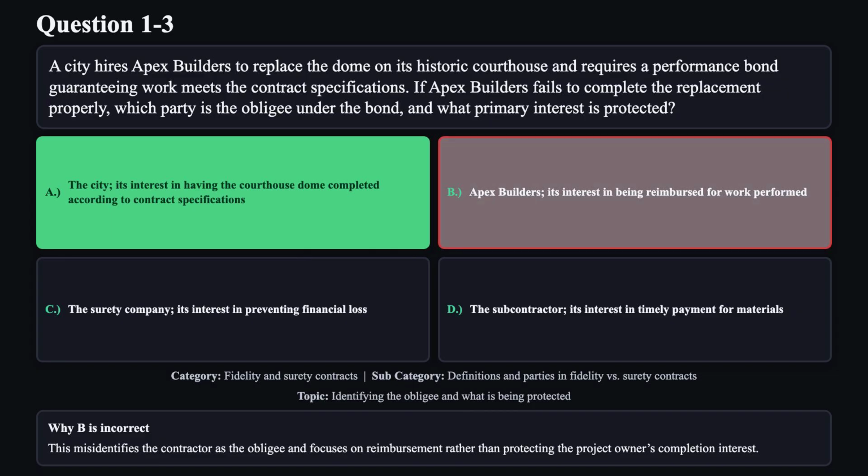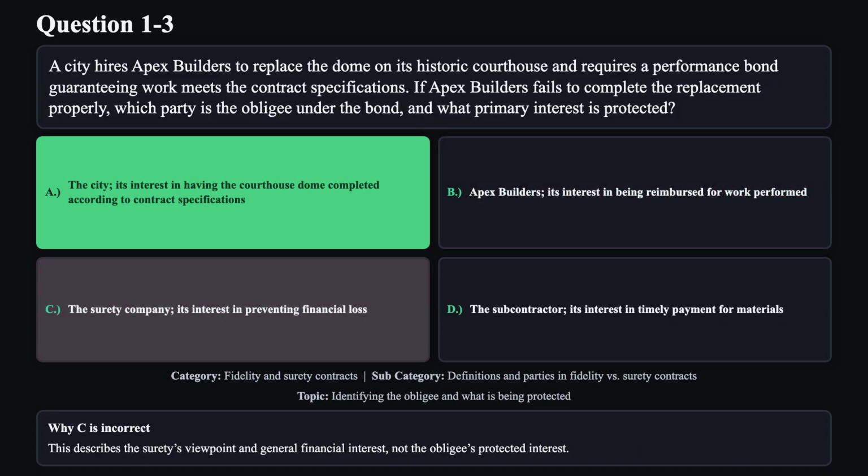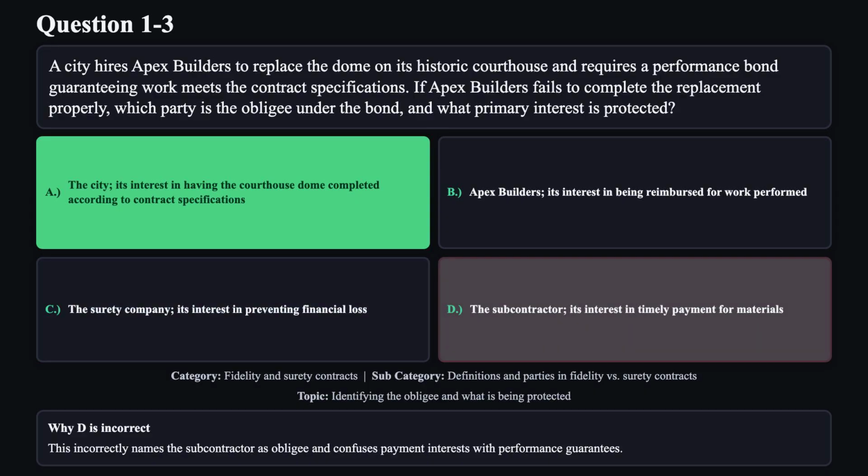Reason B is not correct. This misidentifies the contractor as the obligé and focuses on reimbursement rather than protecting the project owner's completion interest. Reason C is not correct. This describes the surety's viewpoint and general financial interest, not the obligé's protected interest. Reason D is not correct. This incorrectly names the subcontractor as obligé and confuses payment interest with performance guarantees.